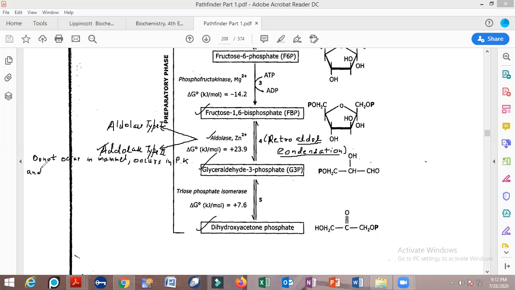And so it is the target of multiple drugs. It is the target for many drugs.